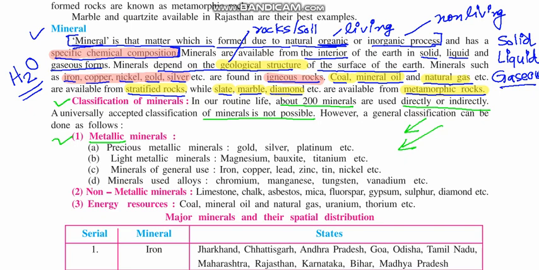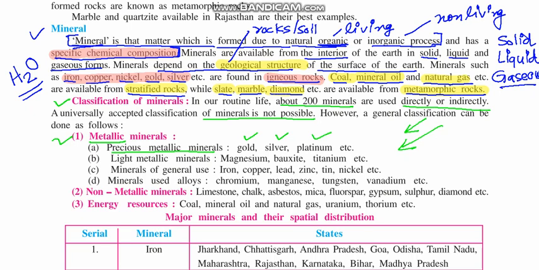The first one is precious metallic minerals. Such kind of minerals which are precious and considered valuable. Gold, we know about it. Silver, platinum. These are some of the precious metallic minerals.